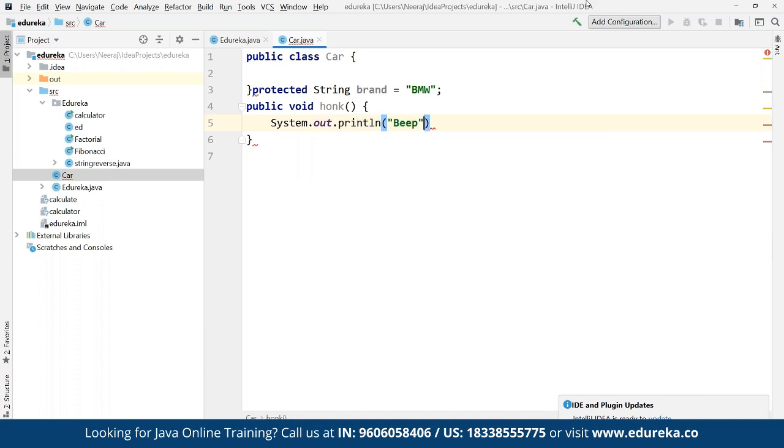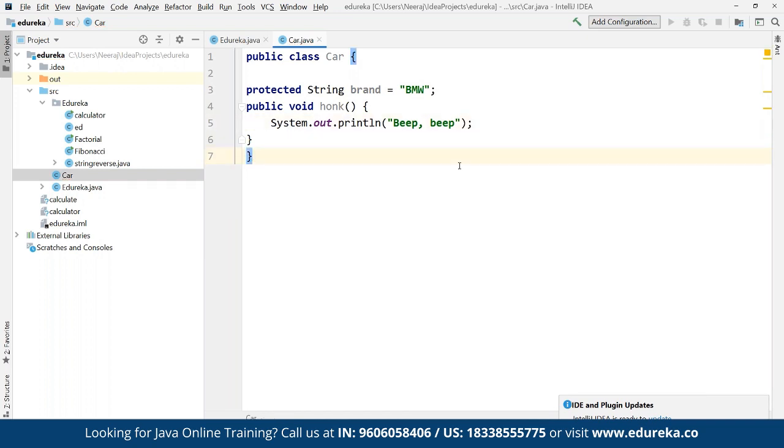Suppose here we define beep, and again here we define the property as beep beep. So again, this can be any particular property that we are going to define here. So we are going to keep this entirely as a part of the class itself, right?